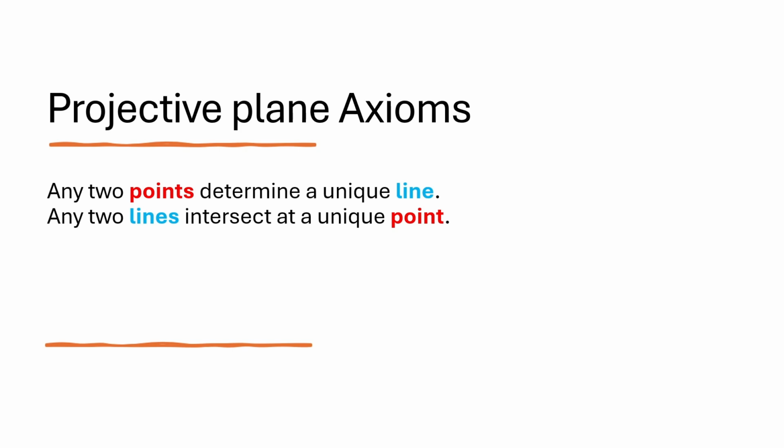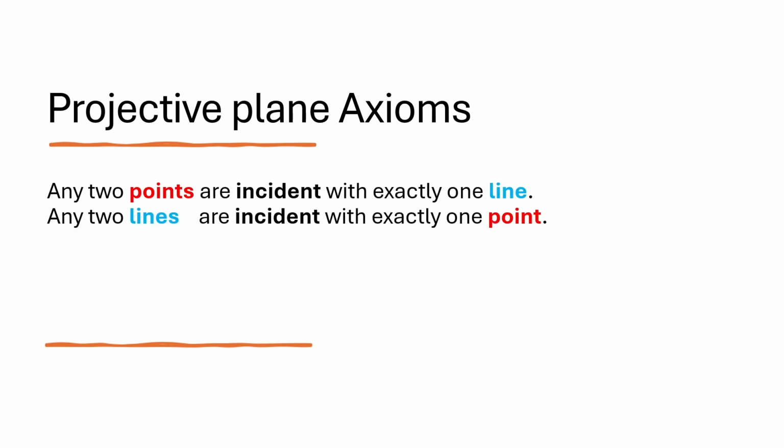Now we can rewrite the axioms in a clean, uniform way. Any two distinct points are incident with exactly one line. Any two distinct lines are incident with exactly one point. Now the symmetry becomes clear. If we swap the words point and line, we get exactly the same statements. Points and lines are perfectly dual to each other, and this symmetry exists precisely because we added points at infinity.